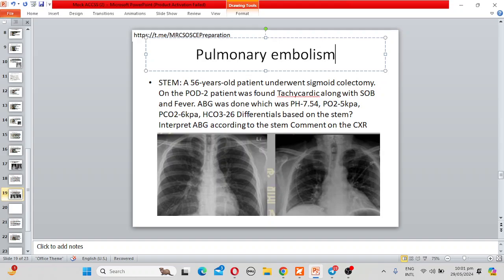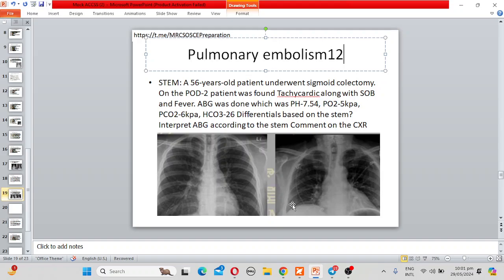You mentioned that you will manage this patient according to the care of the critical surgical patient protocol. If the patient is hemodynamically stable, what will you do? I will give anticoagulation therapy and monitor the cardiac index.